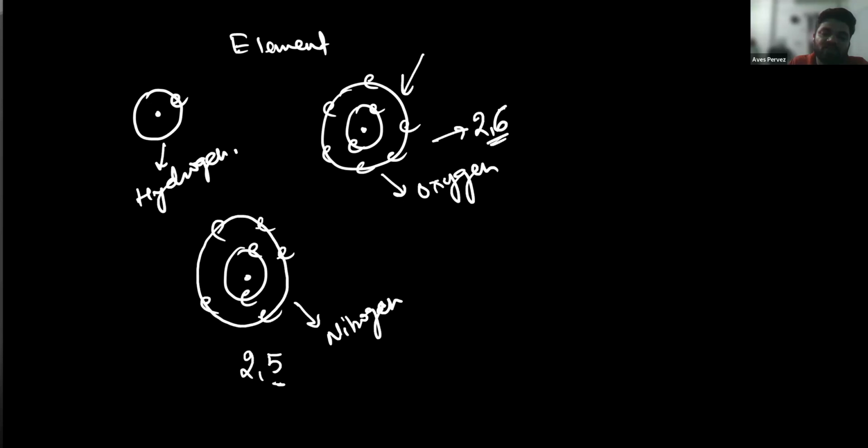Nitrogen atom consists of 2, 5, and oxygen atom is 2, 6. Now you can see how the number of electrons plays an important role. You cannot inhale nitrogen gas and survive, but you can survive with oxygen gas, just because of one electron's difference.